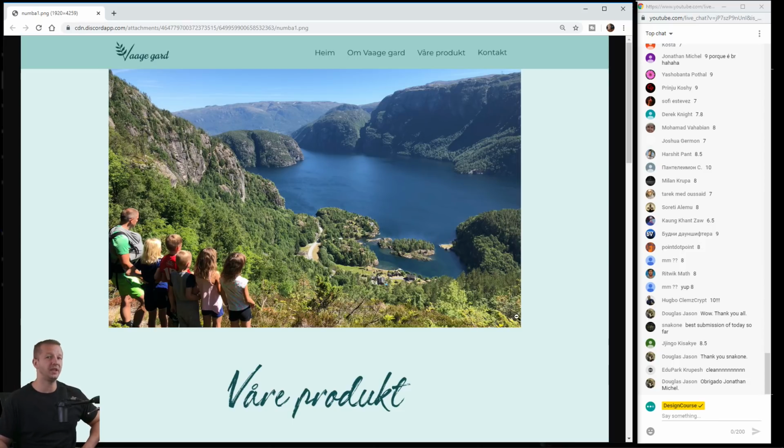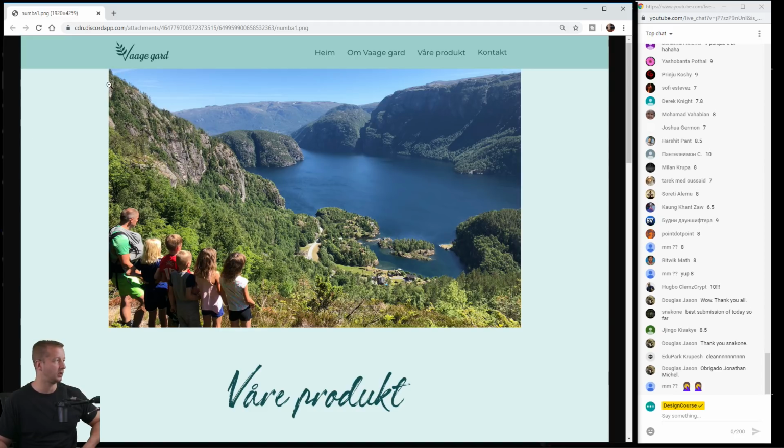One of the things that you could do immediately to improve this is to make sure that this photograph, and you can use background size cover in CSS to achieve this, goes all the way to the right and to the left, so that it doesn't look like it's just kind of slapped here in the middle.